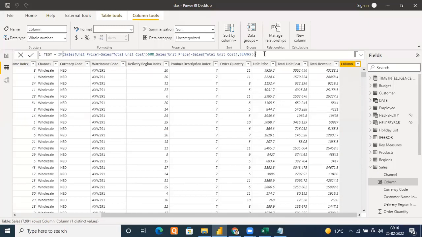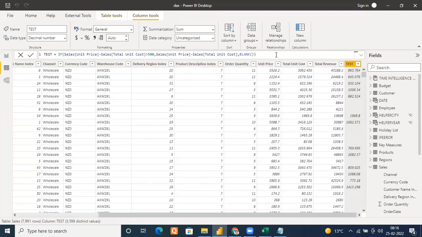Now see what will happen in this case. If we see this expression, first of all, this expression will be evaluated. Let me execute this so that I can see the results. Okay, I'm getting some result. So how will it work? First of all, this expression will be evaluated.